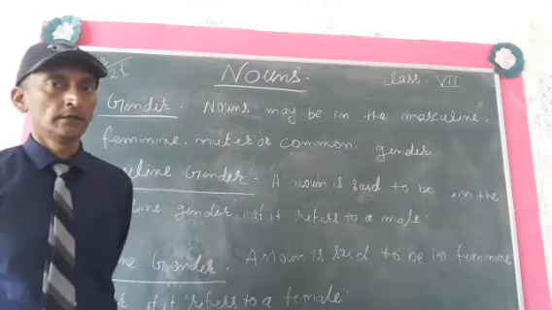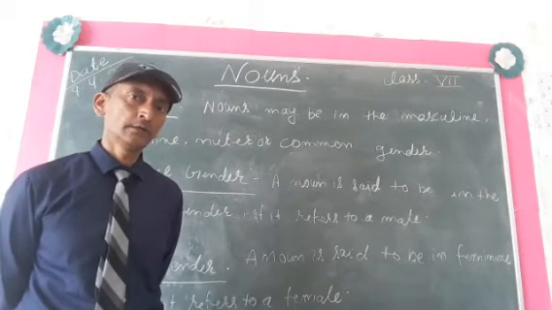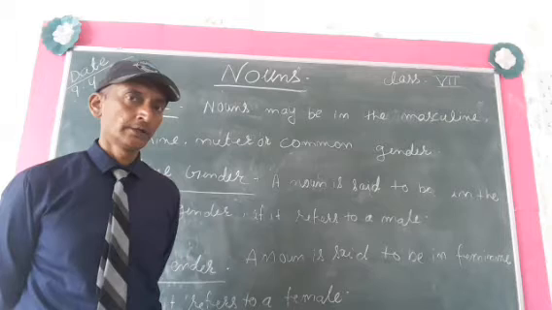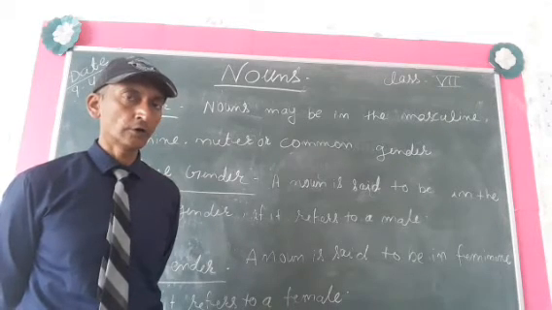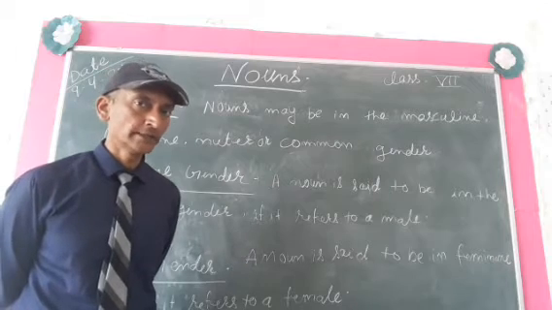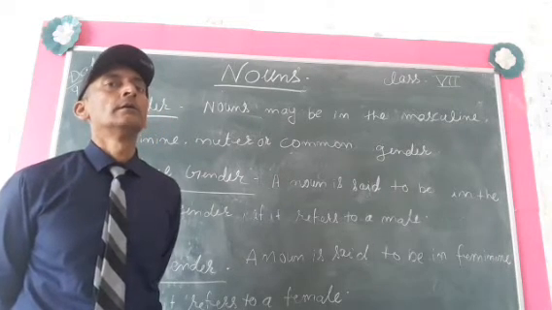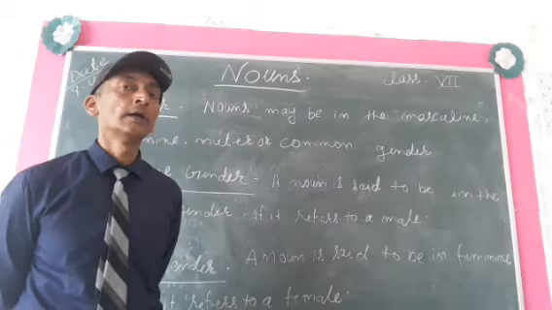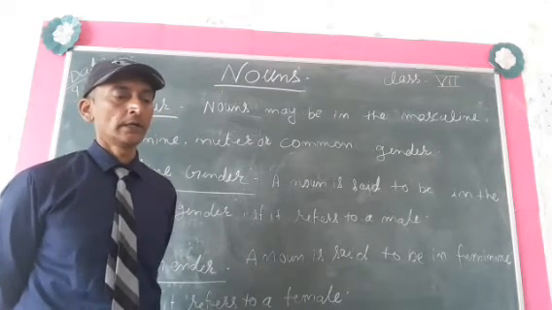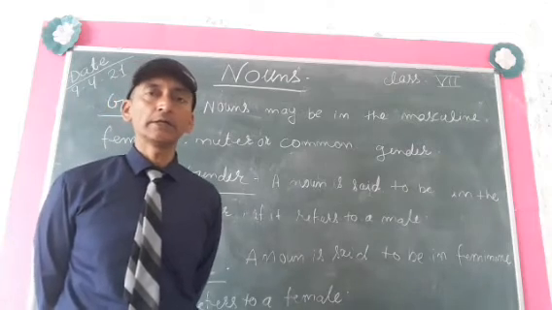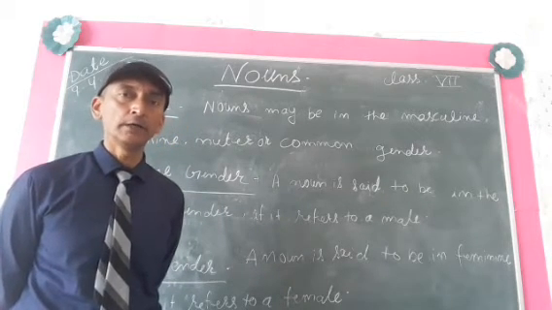Man refers to a male, tiger refers to a male, uncle refers to a male. It means all those examples belong to masculine gender. Feminine gender: a noun is said to be in the feminine gender if it refers to a female.